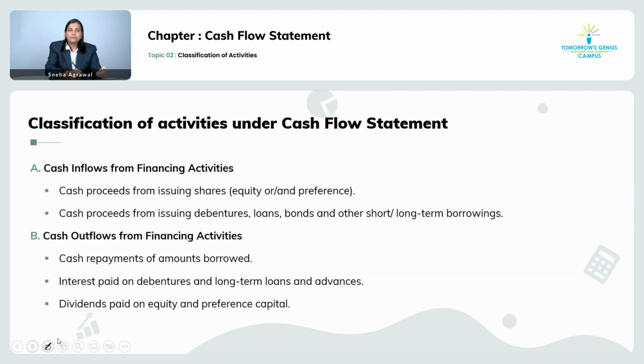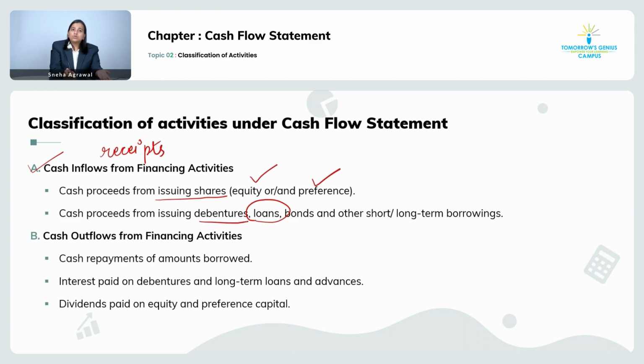Let's check cash inflows. Cash inflows are nothing but the cash receipts from the financing activity. What will be the cash receipts from the financing activity? I told you, taking the loans, right? Very simple one, but it's not enough. We need some more money. For that purpose, I will be issuing shares. It can be equity shares, it can be preference shares. Shares are of two kinds. One is equity share capital, the other one is preference share capital.